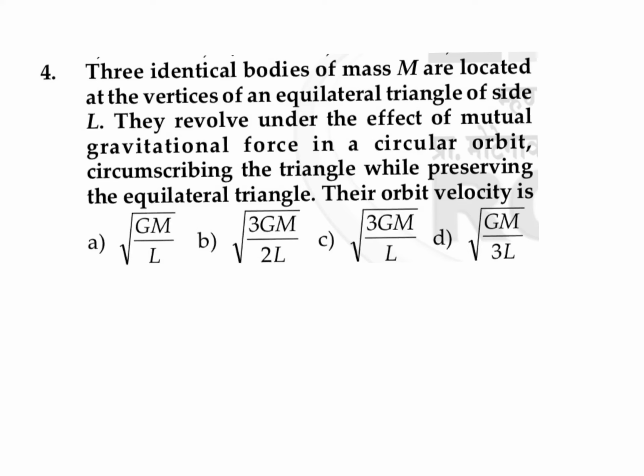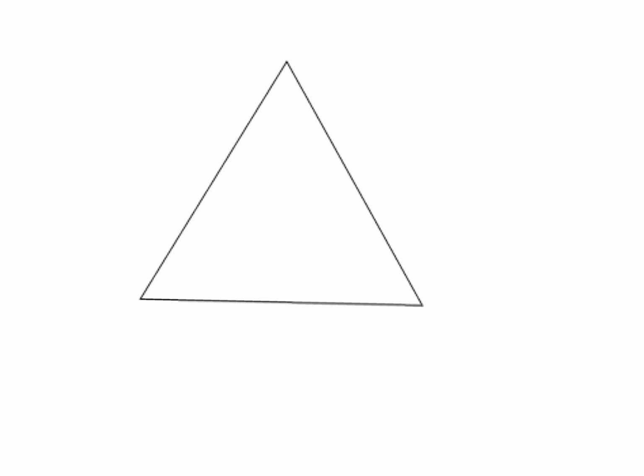So in this question it is given that three identical bodies of mass m are located at the vertices of an equilateral triangle of side L. They revolve under the effect of mutual gravitational force in a circular orbit circumscribing the triangle while preserving the equilateral triangle. Their orbital velocity is?